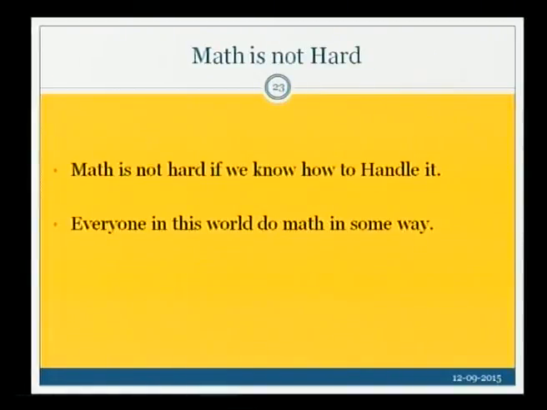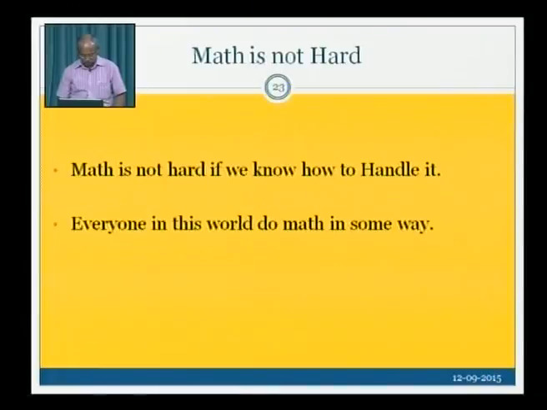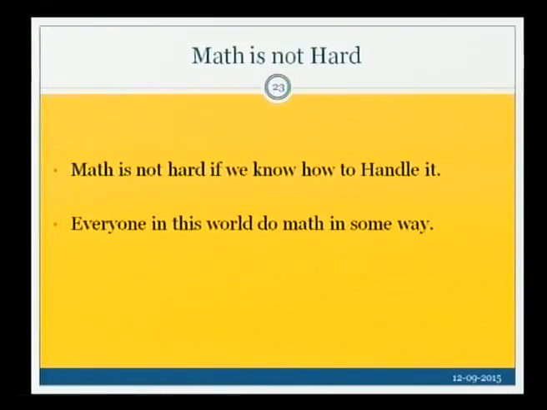So, coming back, math is not hard, this is my pet question I asked the students before I start. So, how many of you feel that math is not hard? You can raise your hands. Math is not hard. How many of you feel that math is not hard? You have to raise your hand. And who feels that math is hard? So, zero for math is not hard and math is hard for all. I can take my survey like that.